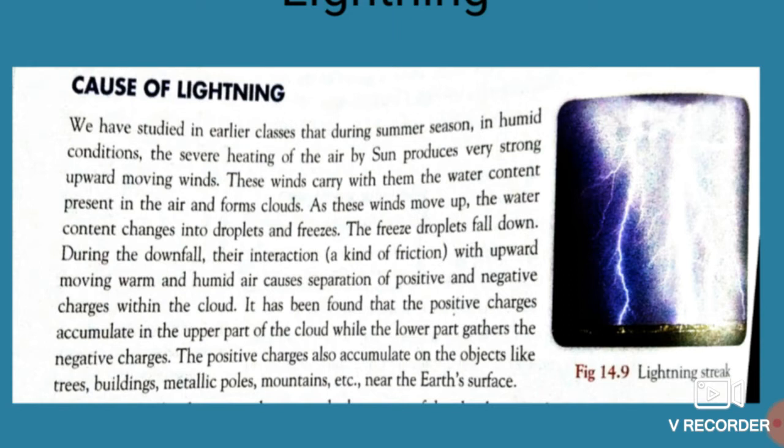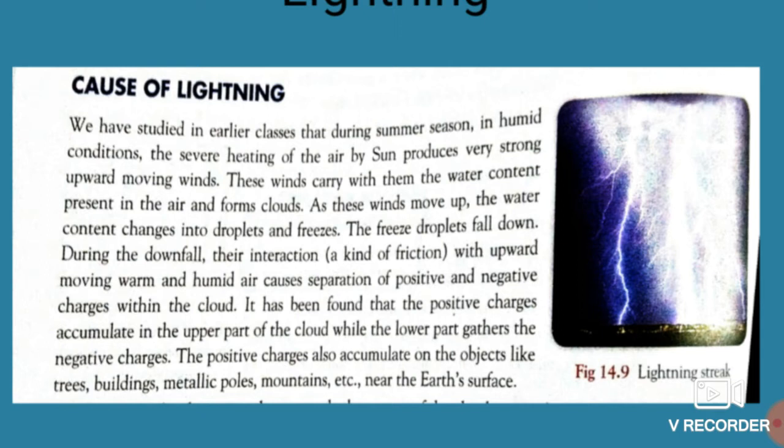So during this downfall, there occurs an interaction with the upward moving warm and humid air, which causes the separation of positive and negative charges within the cloud. The cloud possesses positive and negative charges, but due to the downfall, what will happen?